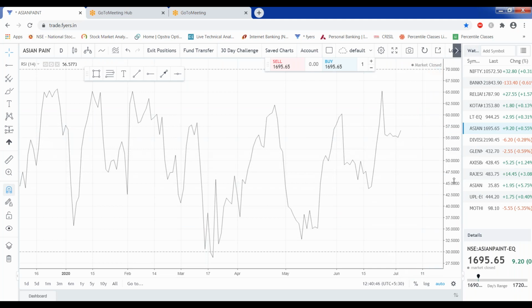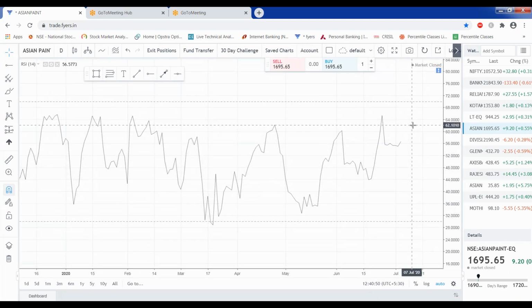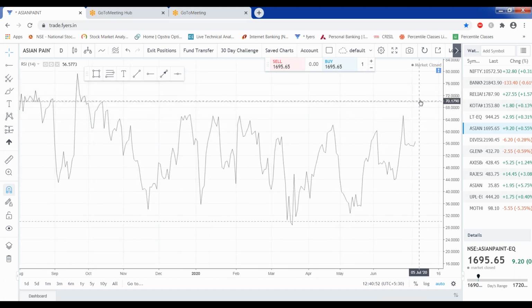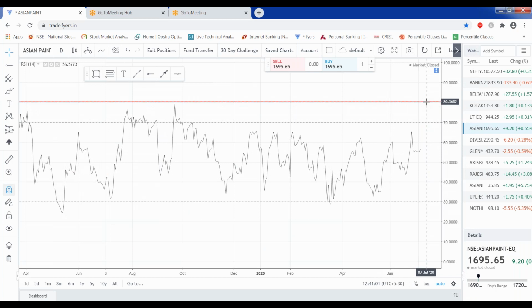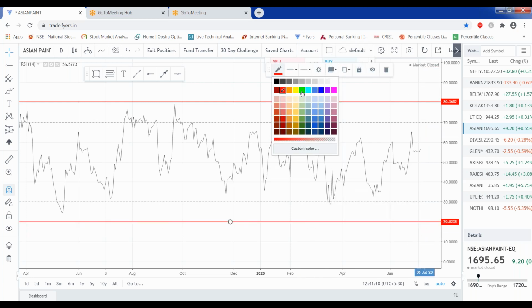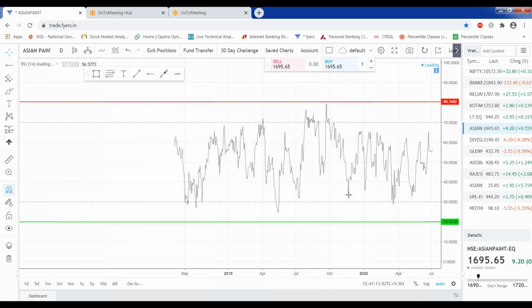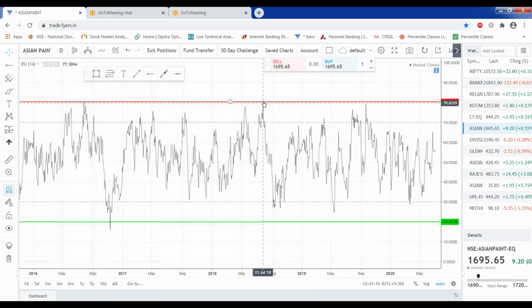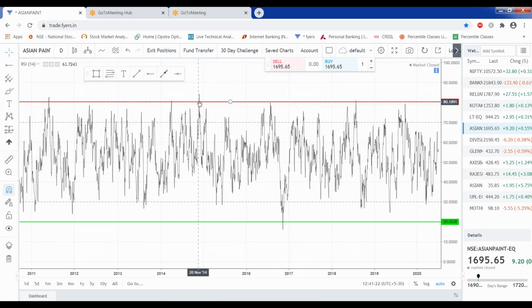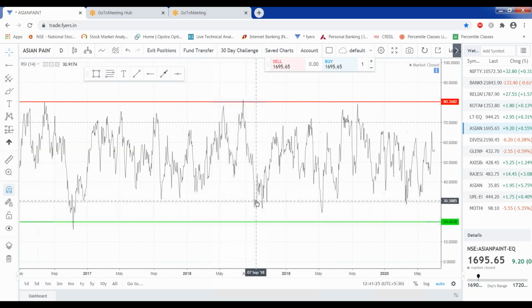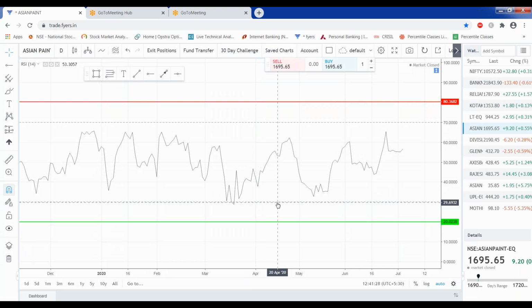See this chart, this is the RSI of Asian Paints. Now this is the 70 area, this is the 30 area. So this is 70-30. If you draw a line again, this is 80, and if you draw a line again at 20, so this is again the 80-20 area. You can use this in any chart. Now if you see, after touching this 80 zone, what happened? The stock moved on a downside. Every time it is touching the 80 area, it is moving on a downside.